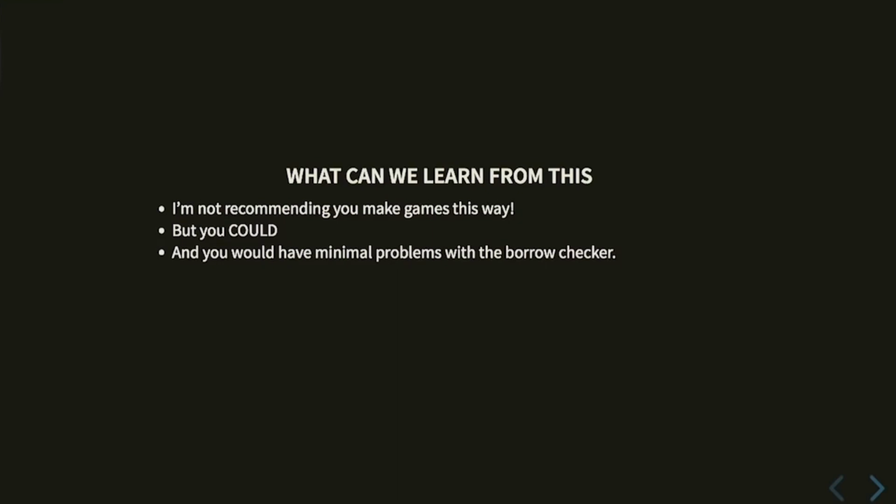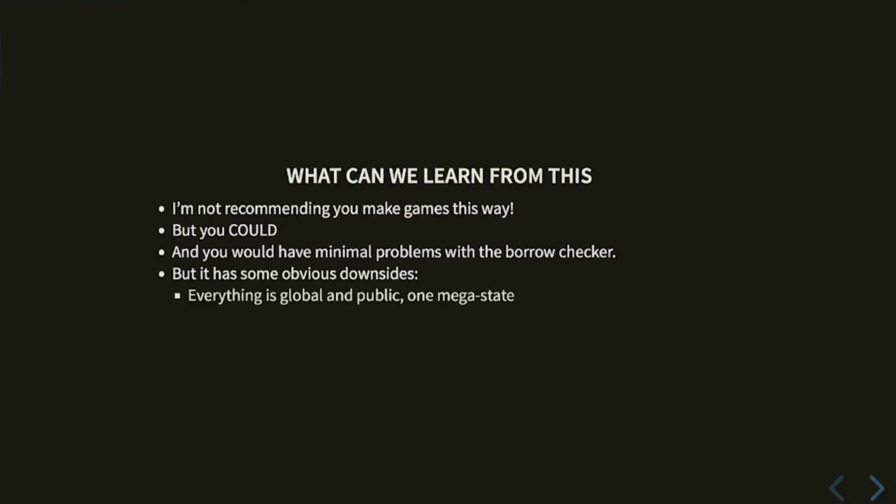And one of the things that the Rust compiler will do for you is it'll allow you to split borrows. So if you have a structure with a bunch of fields, you can borrow one field mutably, and then borrow another field mutably. And as long as it's a public structure, Rust understands how to deal with that. But it has some downsides, namely that everything is in one giant, morally global, mutable megastate, right?